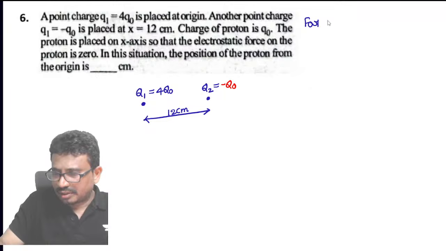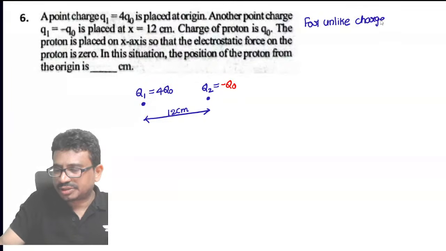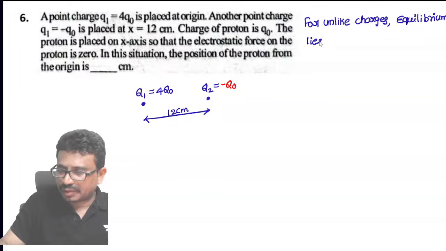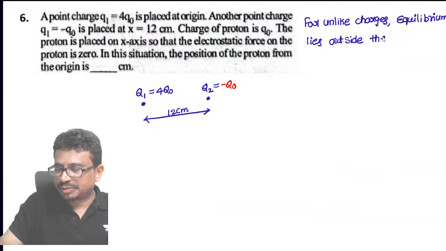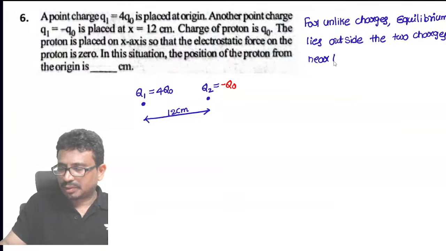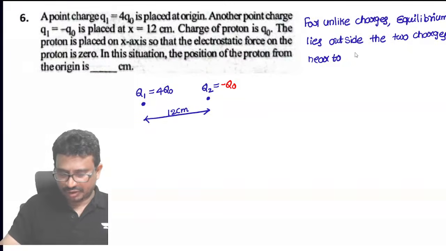For unlike charges, different polarity charges, the equilibrium point lies outside the two charges, and near to the bigger magnitude, near to the bigger value, the bigger charge.